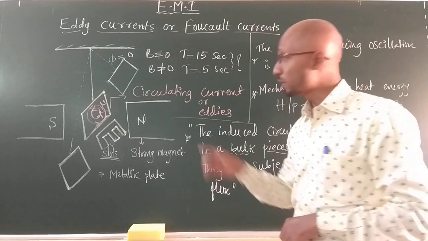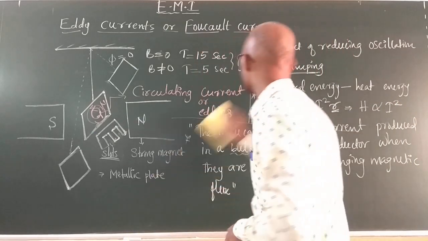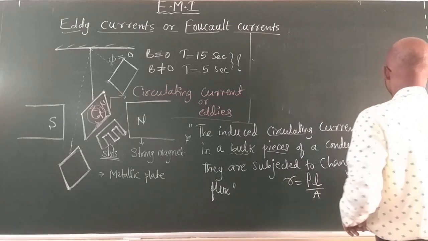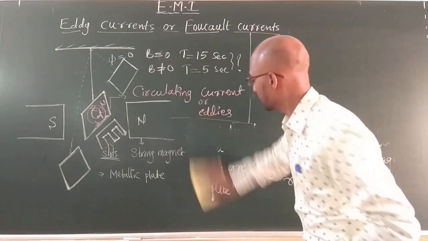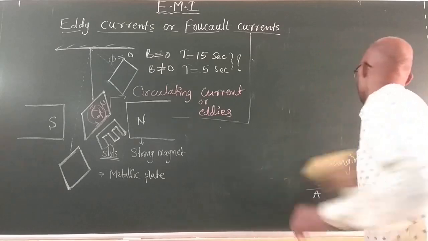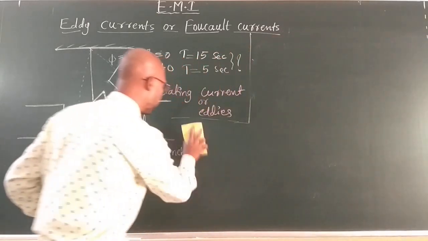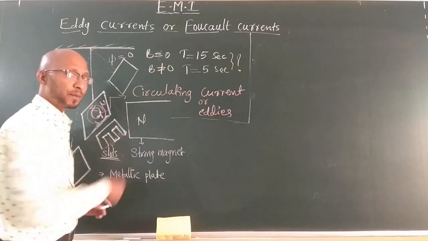Now we go to the applications of the eddy current. I'll write down one by one what the applications are. The first application, as you see, is that the oscillation has been damped.